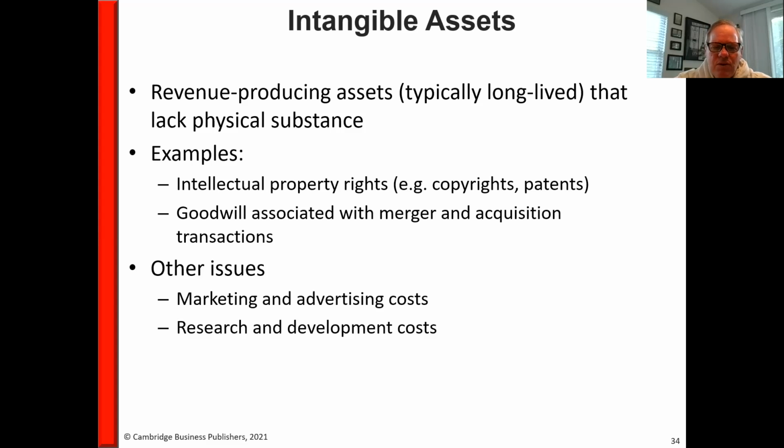There are scenarios where certain marketing and advertising costs could be capitalized, and research and development costs generally in the US, no, but under international accounting standards, development costs, yes. This particular section, by the way, will be very relevant for you when you do problem 727.